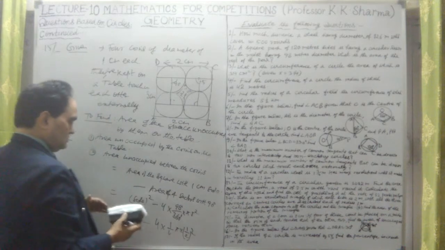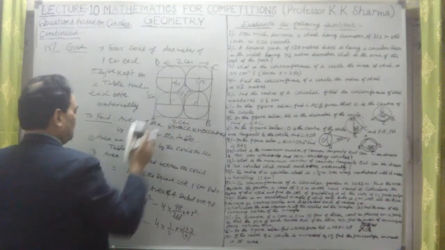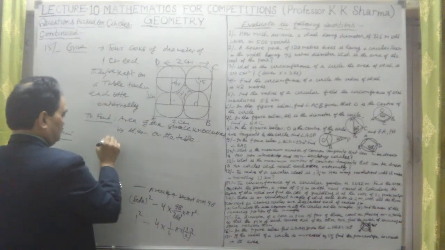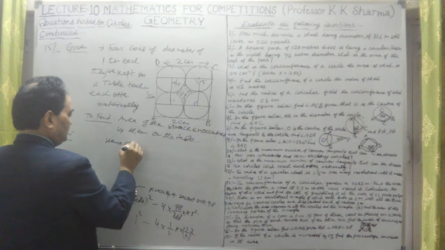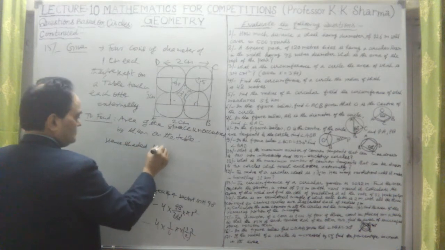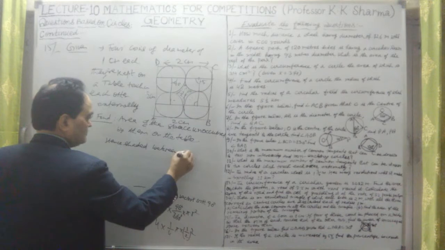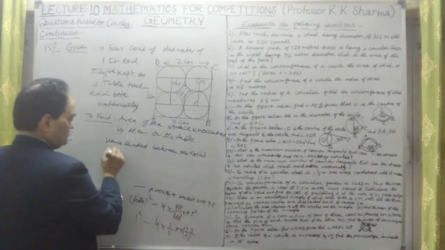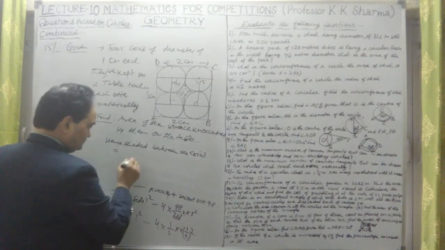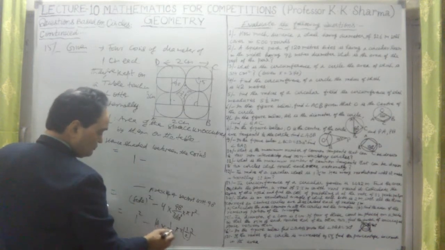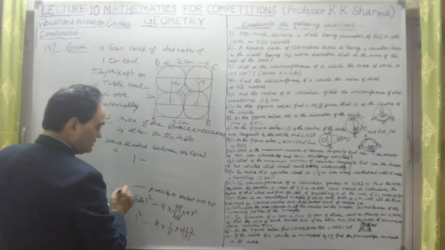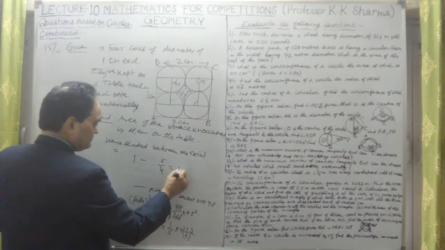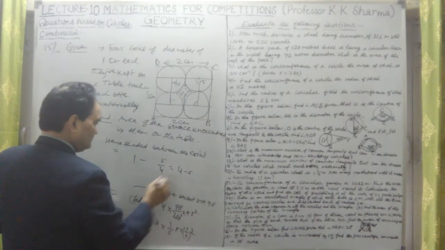Okay, so this one shaded area, hence the shaded area between the coins, is equal to 1 minus, 4 cancel out, this is pi square, pi upon 4. It will give us 4 minus pi upon 4.